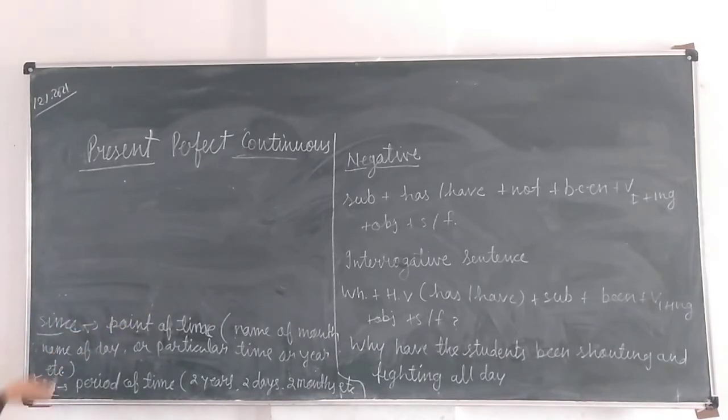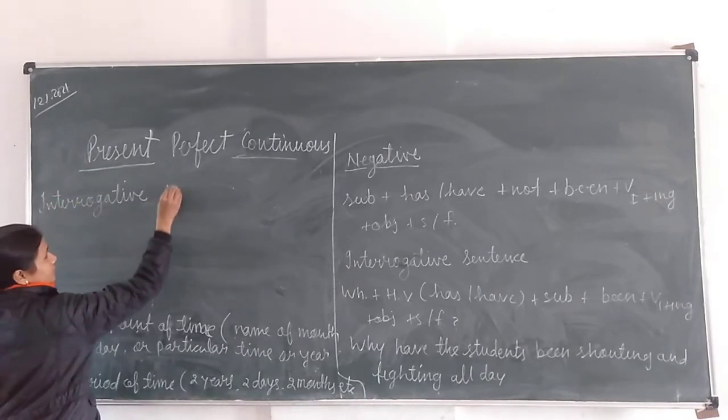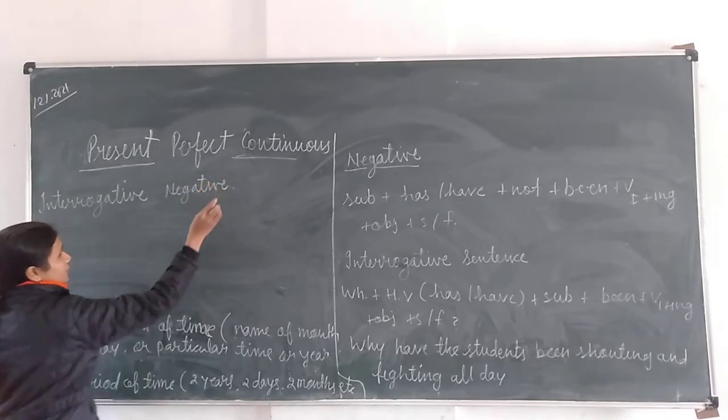I am writing here, the last one is interrogative negative sentence.